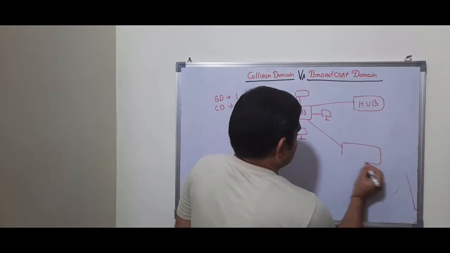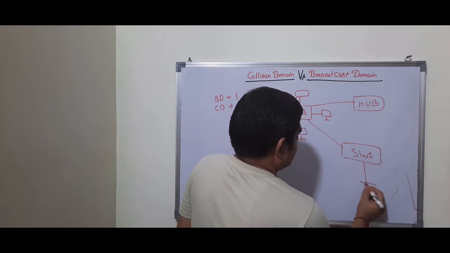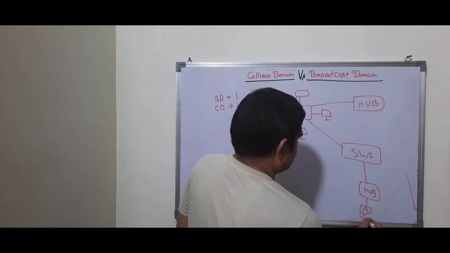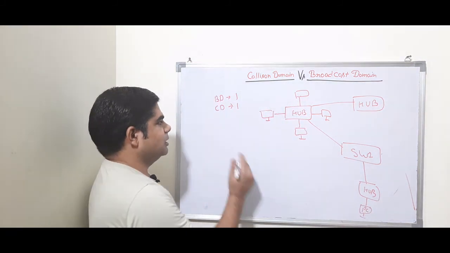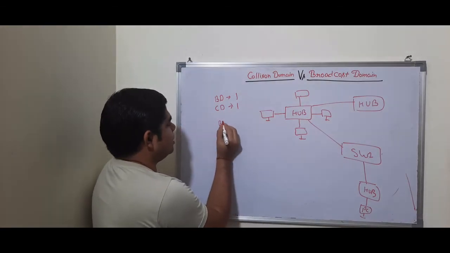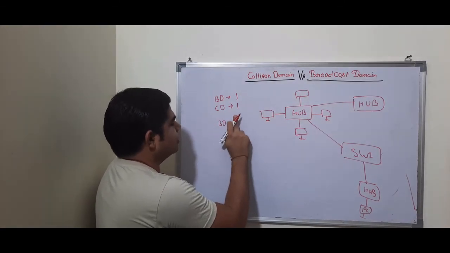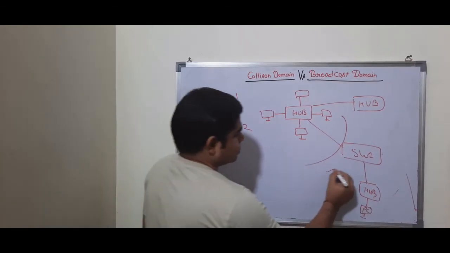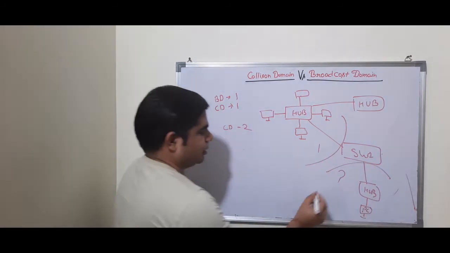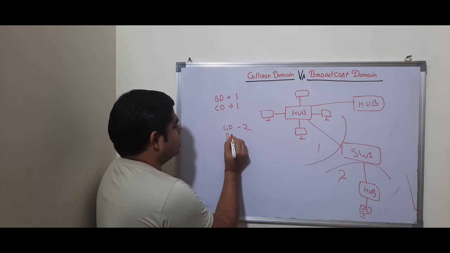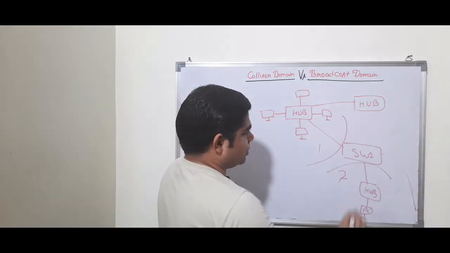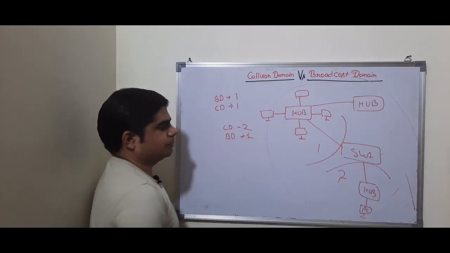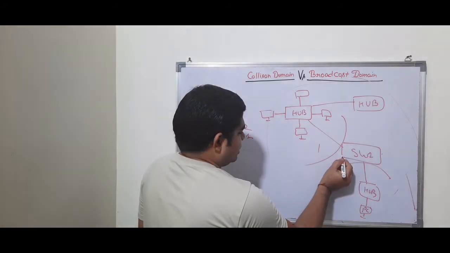But if it is connected to a switch which is further connected to a hub, and this PC is connected this way, now it has 2 collision domains, because this switch separates the collision domain. So now it has collision domains 1 and 2. If we talk about broadcast domain, because the switch does not stop broadcast, the whole network will come inside a single broadcast domain.